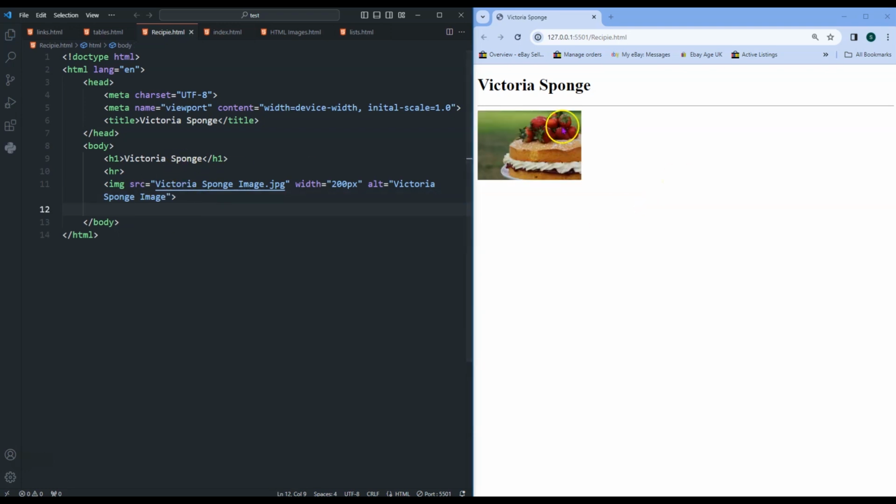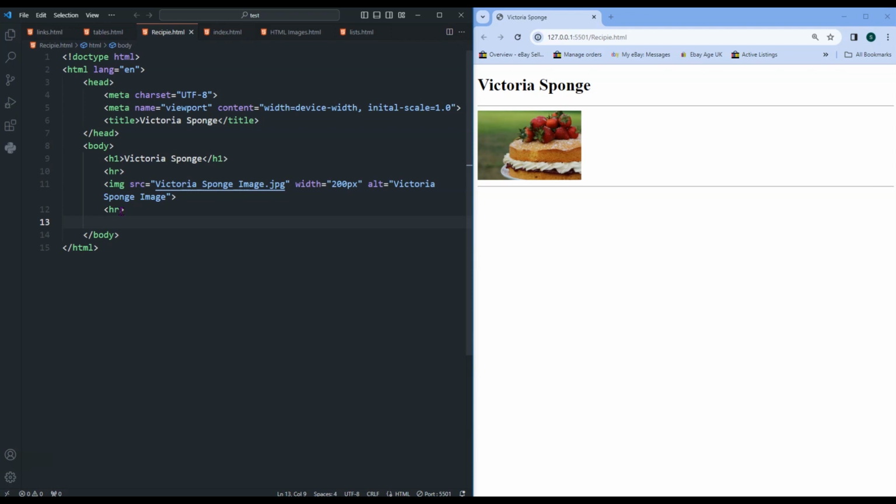Quick look at that. So there's our image on the screen. So let's put another line underneath it, there you go. It's starting to have a bit of effect already. Obviously this is just basic HTML, we're not using any styling at this stage, but you can do some nice stuff at this basic learning stage, which is what I wanted to show you here. So there's our image on the screen.